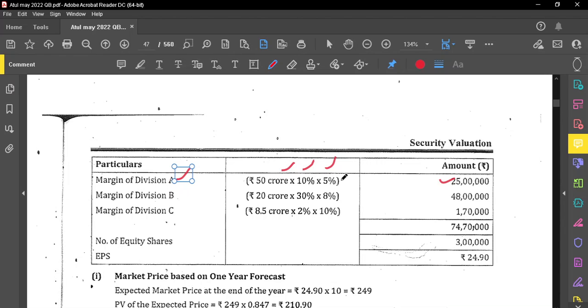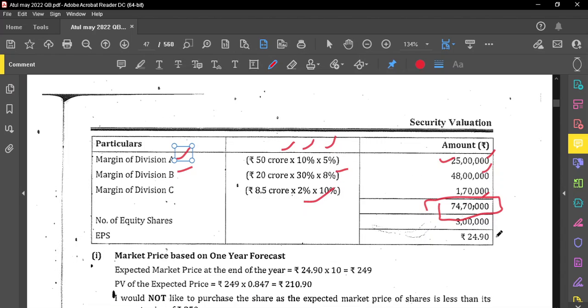In that 5% is the net income, so it comes to 25 lakhs. And what is the margin of Division B? Total industry sales is 20 crores into 30% is the share of Division B, and 8% is the profit. So 48 lakhs. And then Division C is 8.5 crores into 2% into 10%, that provides 1,70,000. So the total earnings of the company is 74,70,000.